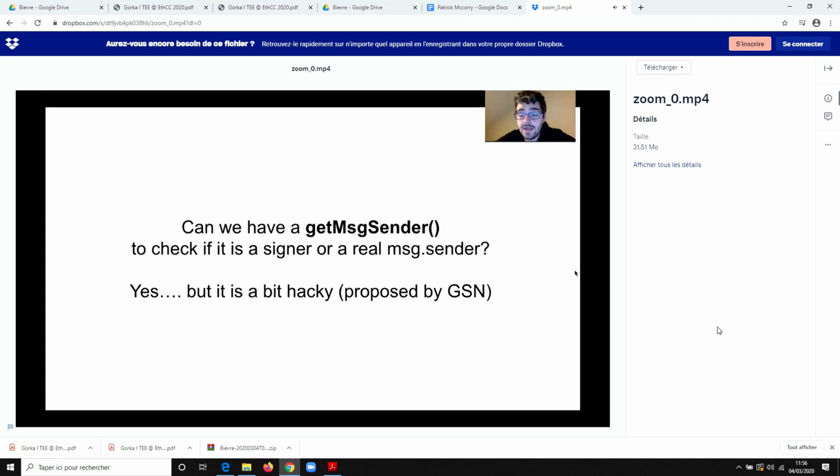Now, you may think as a DApp developer, well, I like message.sender, but I also want to support signer's addresses. I can use message.sender, I could use the signer's address, I don't care. There's a really easy way to do that. There is a way to do it that's proposed by the GSN and is a little bit hacky. So let's talk about it, okay?